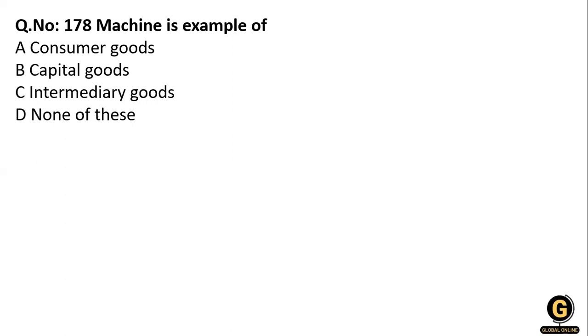Next question. Machine is an example of consumer goods, capital goods, intermediate goods, or none of the above. So what is the right answer? The machine is an example of what? It is not consumer goods, not possible. It is not intermediary goods, not possible. So it is capital goods.